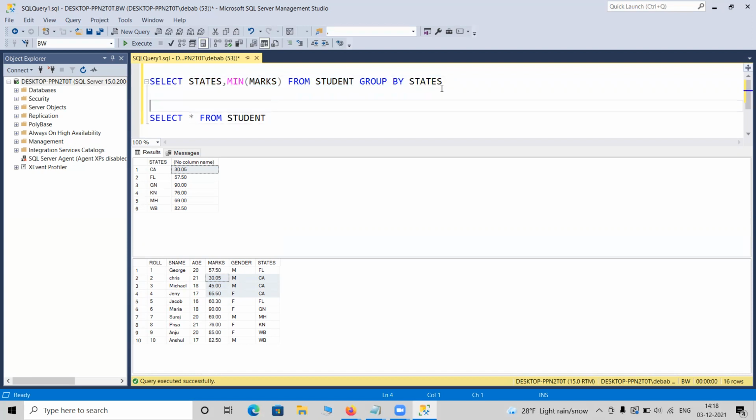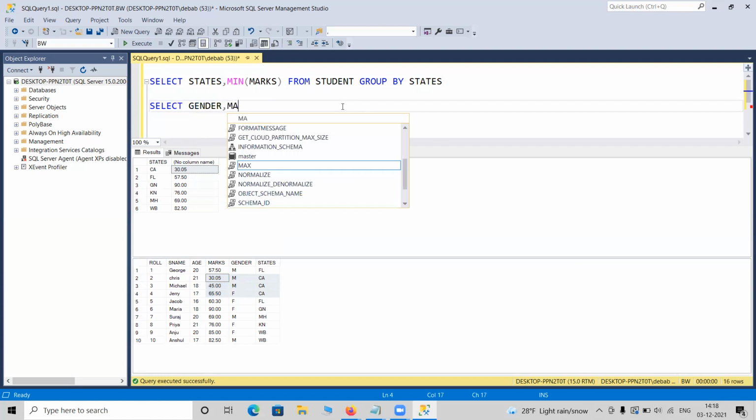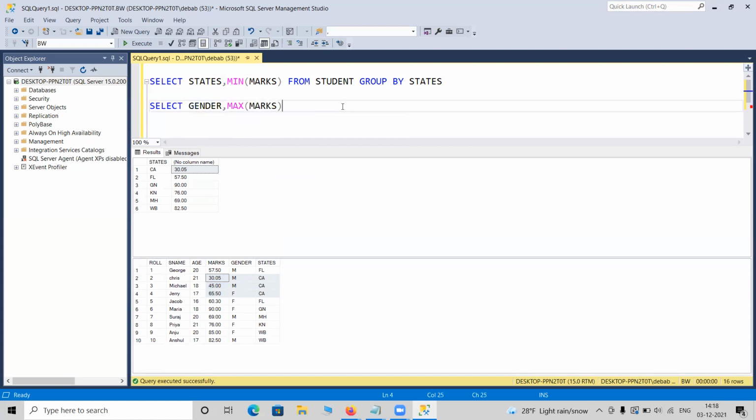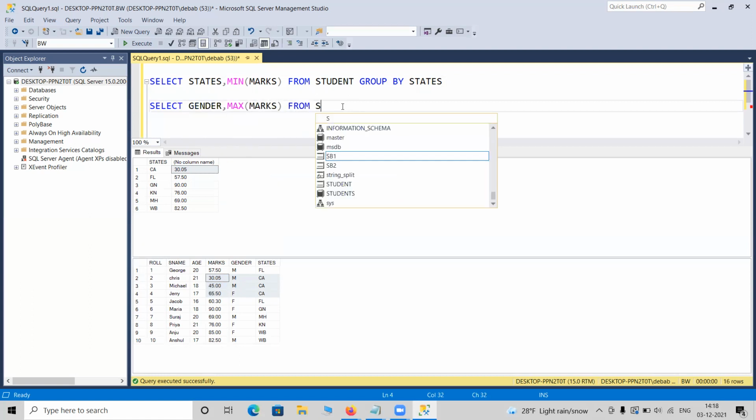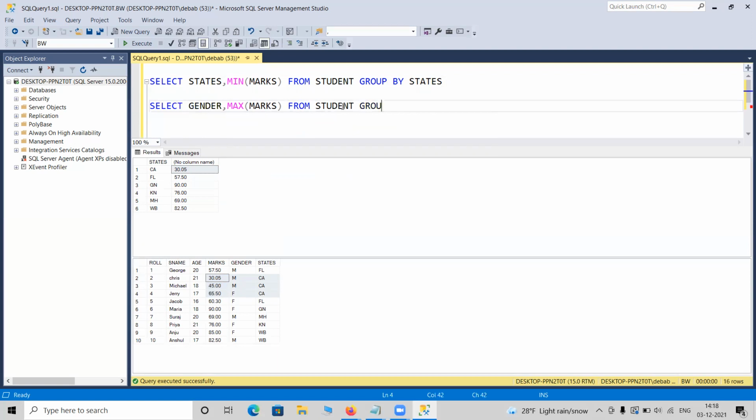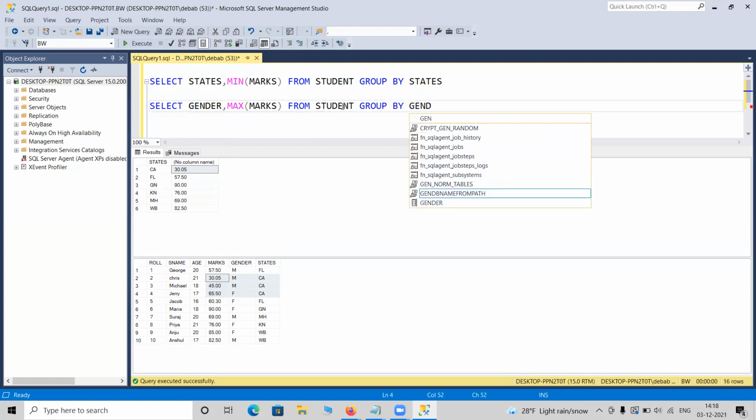Say, I need the gender-wise maximum marks. Among male, who got the highest mark, and among female, who got the highest mark. So you need to write something gender. You can put max marks. You can write from student group by gender.